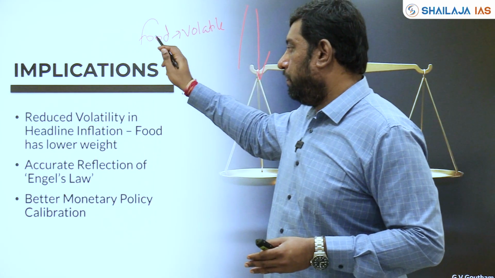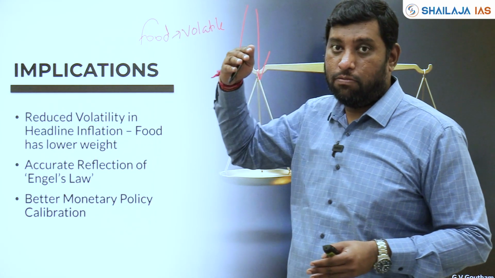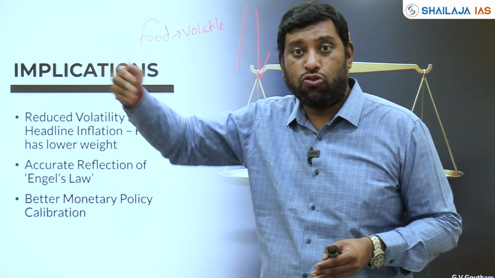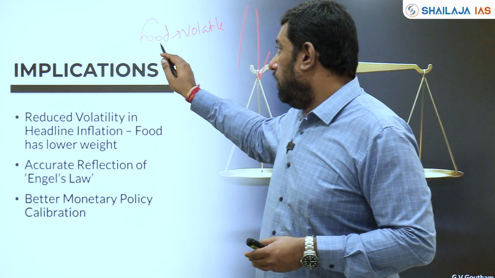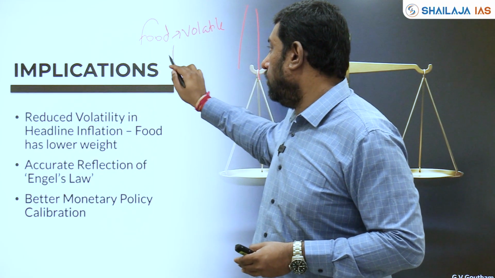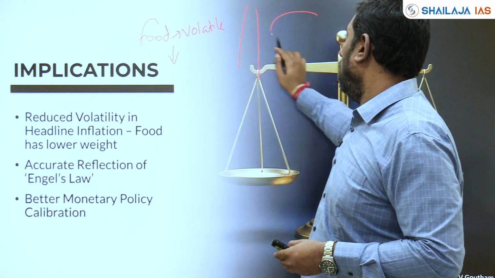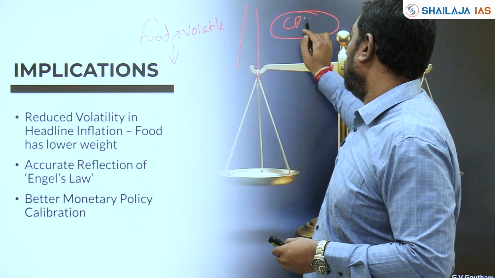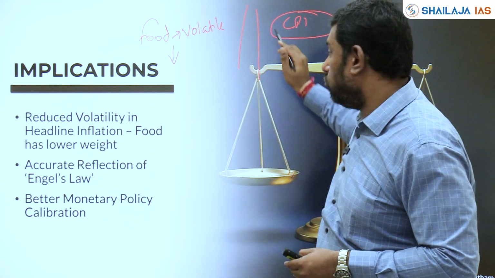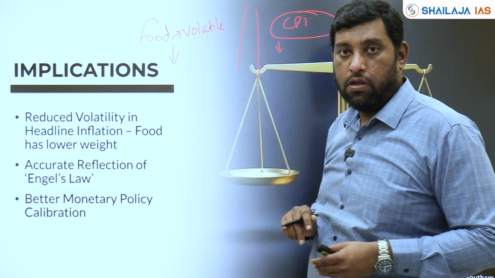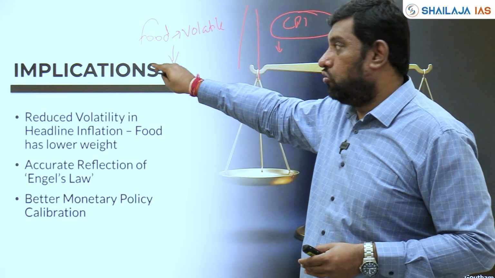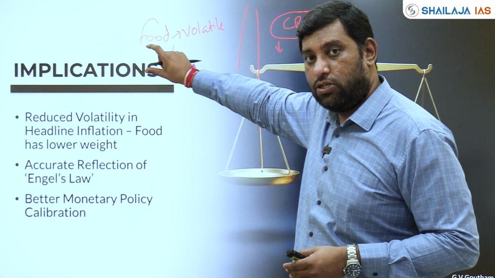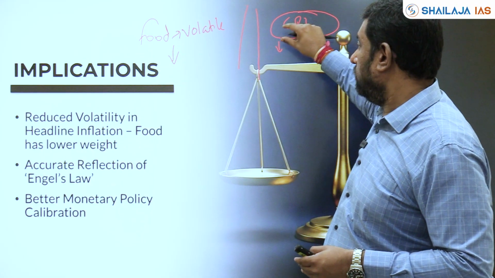So food is a very volatile component because it is dependent on monsoons, and no one is able to accurately predict the monsoons. Now, if the food component is reduced, the volatility in the overall CPI is also going to be reduced. From 45% it has been brought down to 35%. So even if there is a huge change, it will not be impacted too much.